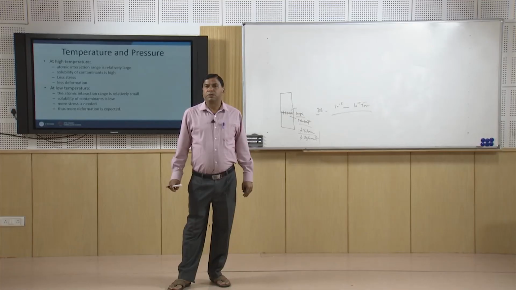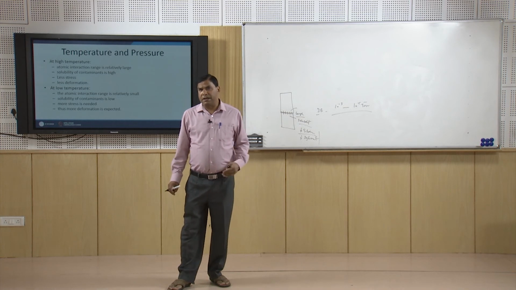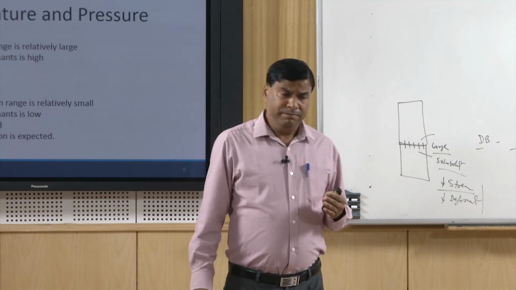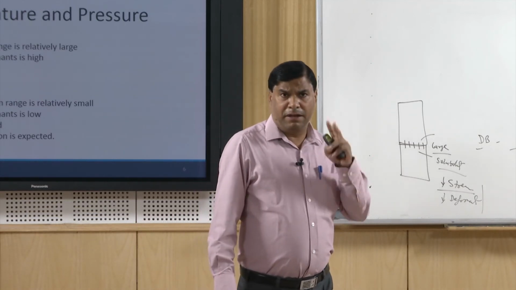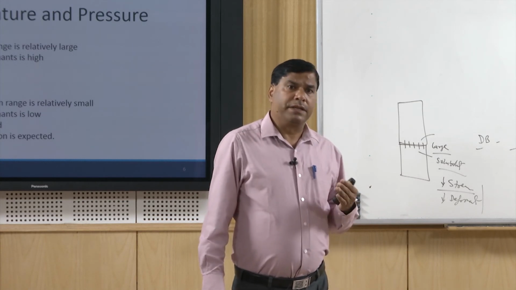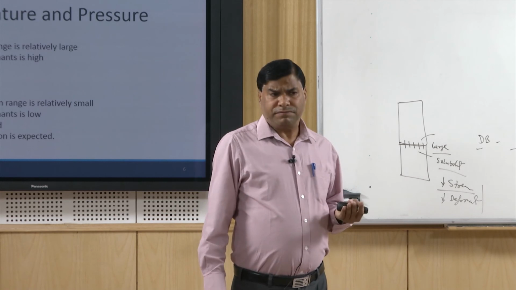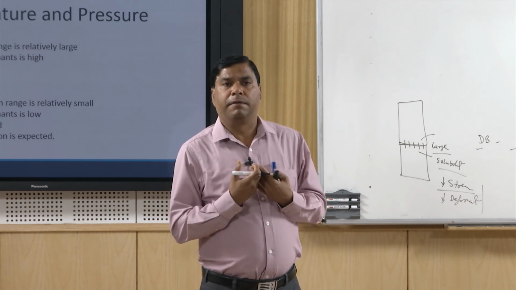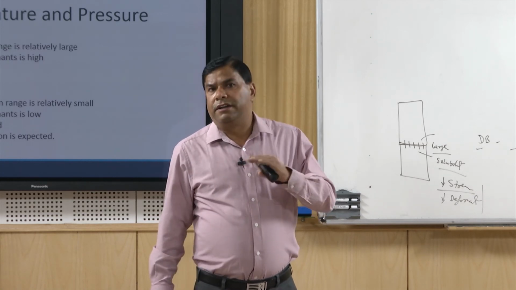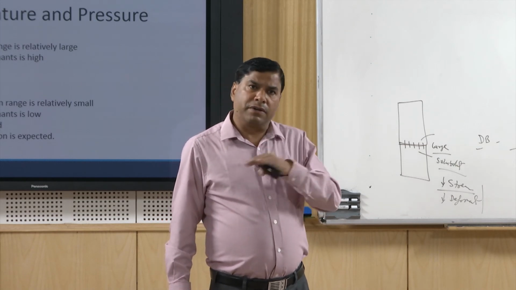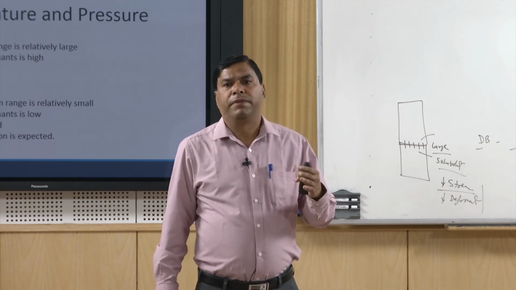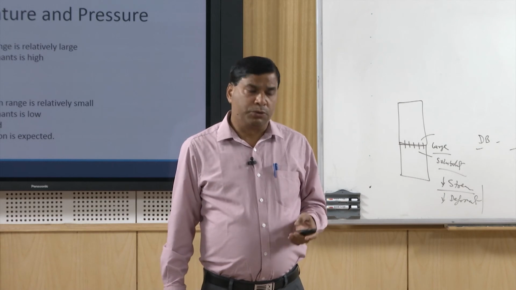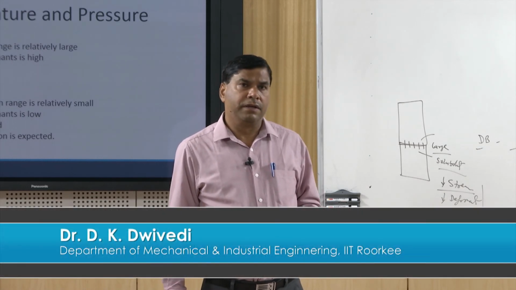So, now I will conclude this presentation here. In this presentation, I have talked about the fundamental principles based on which solid state joining techniques work, and there are basically two approaches. One is interfacial deformation, so that the surfaces can come close enough to the atomic bonding range, and another is diffusion, wherein the diffusion across the interface helps to form the grain boundaries and achieve metallic continuity through diffusion during the process.